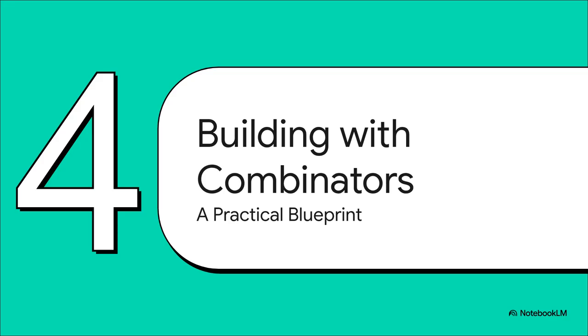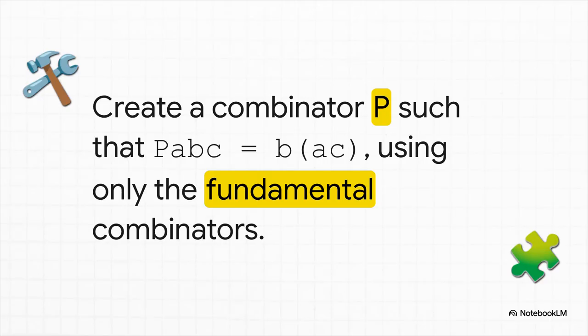All right, we have officially met the entire toolkit. Now for the fun part. Let's put them to work and see how these simple little blocks can snap together to create some more complex logic, almost like a real programming problem. So here's our challenge. Can we build a brand new function, we'll call it P, that takes three things, A, B, and C, and transforms them into this B(AC)? What that means is it has to apply A to C first, and then apply B to whatever that result is. And the only rule is we can only use our 5 fundamental combinators.